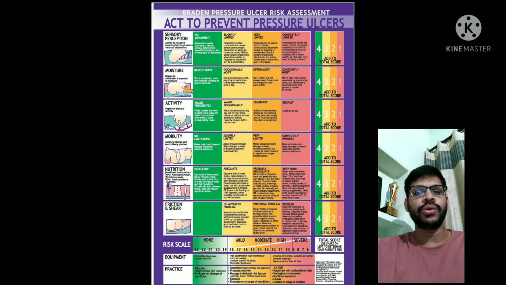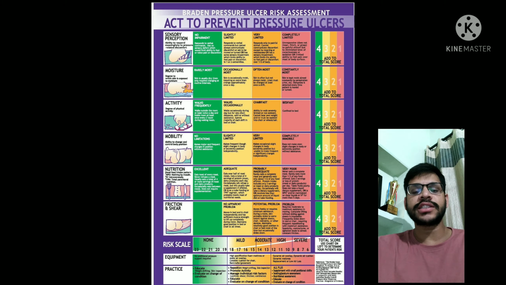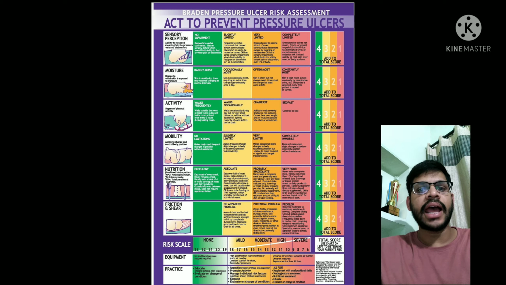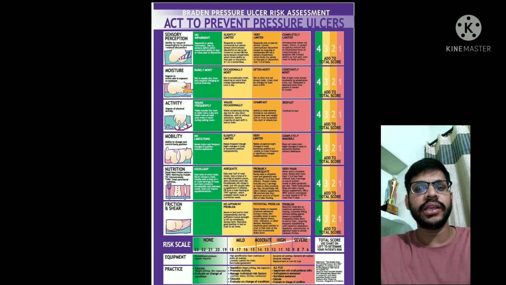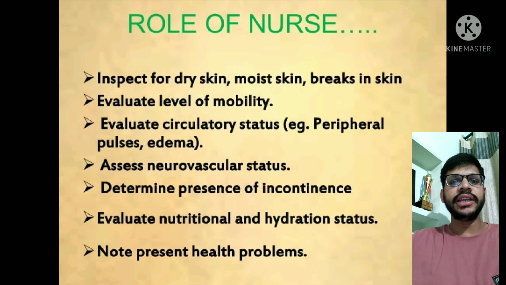Adding the subscale scores, we get the total score. The lower the score, the higher the risk. If the score falls between 10 to 12, the patient is at higher risk. If it is between 13 to 14, moderate risk, and if it is between 15 to 18, the patient is at lower risk for developing an acquired ulcer or injury.